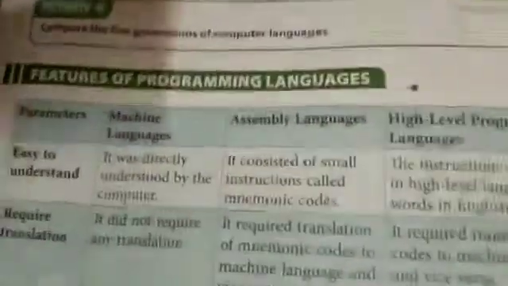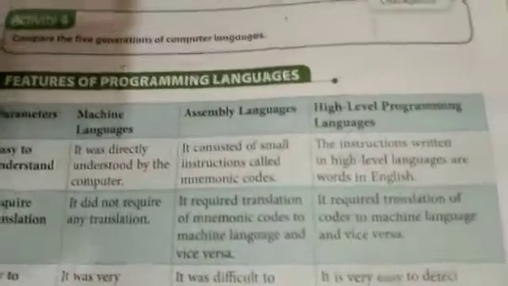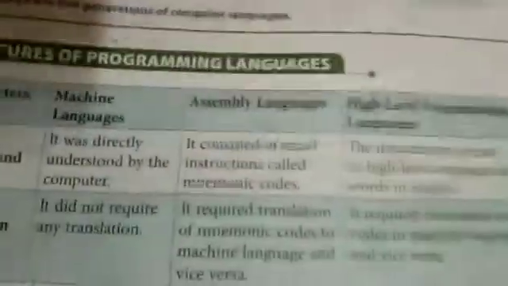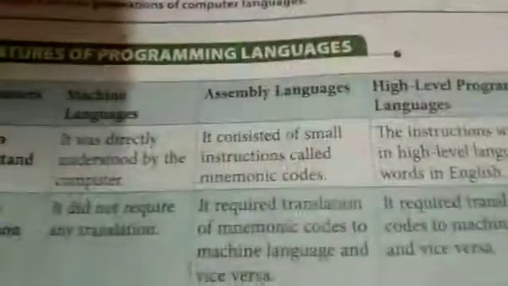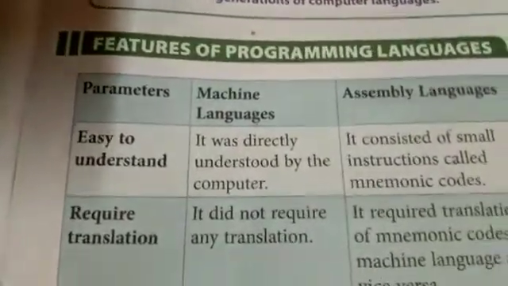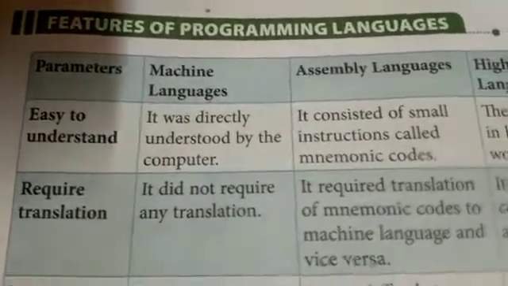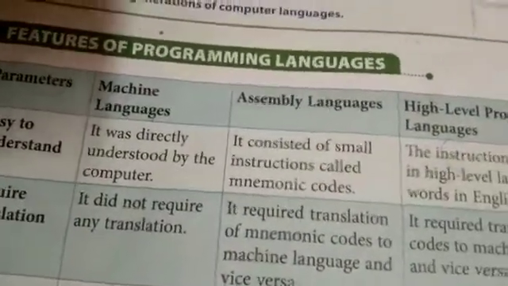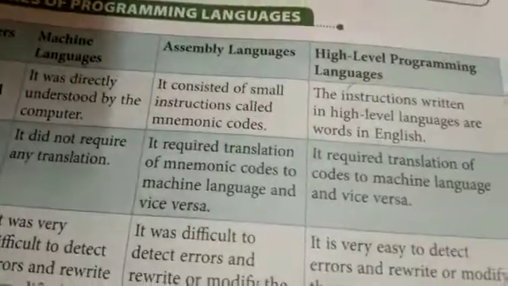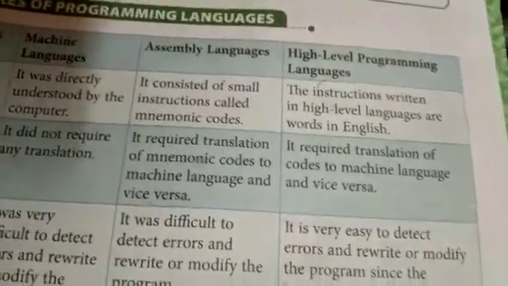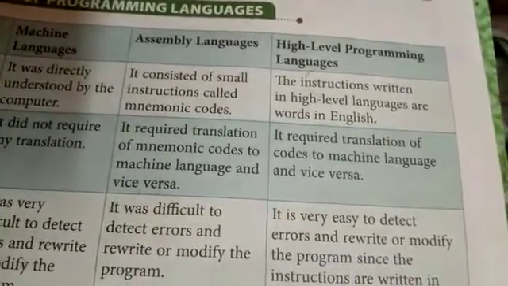Programming languages are mainly classified as machine language, assembly language, and high-level programming language. So we should understand certain features of all these. Parameter: easy to understand. Machine language, it was directly understood by the computer. Assembly language, it consisted of small instructions called mnemonic codes. High-level programming language, the instructions written in high-level language are words in English.